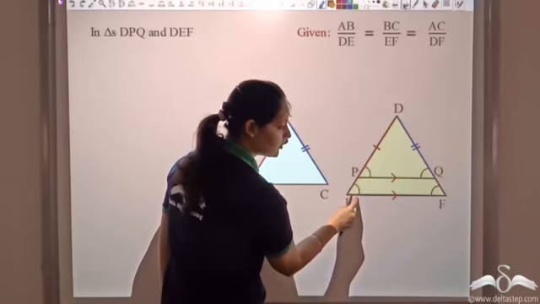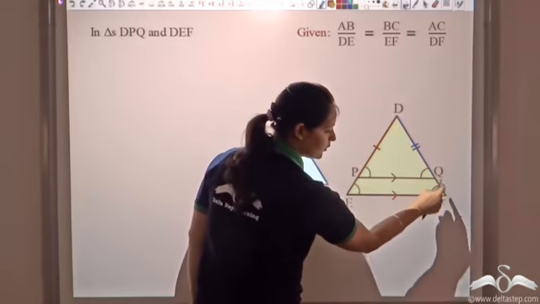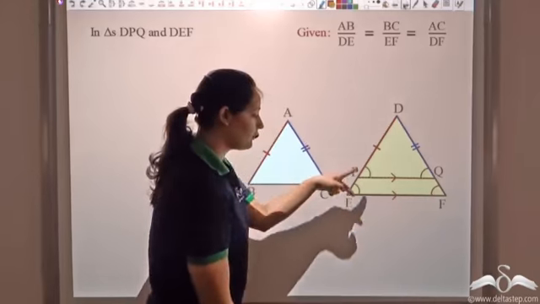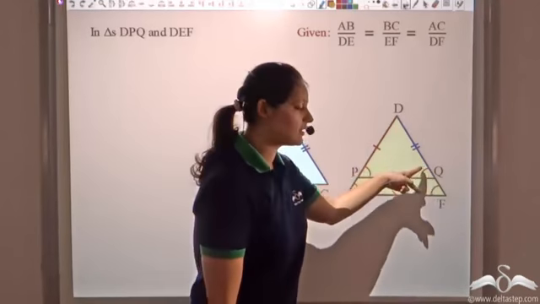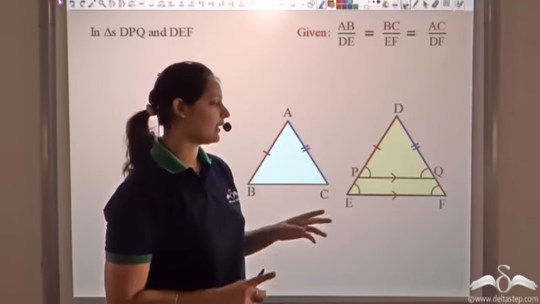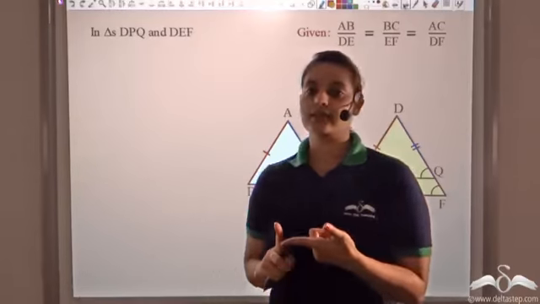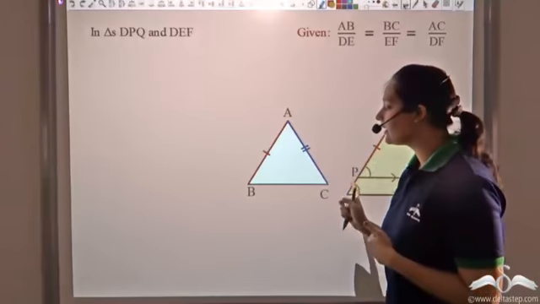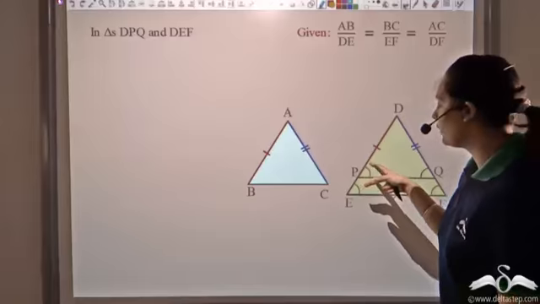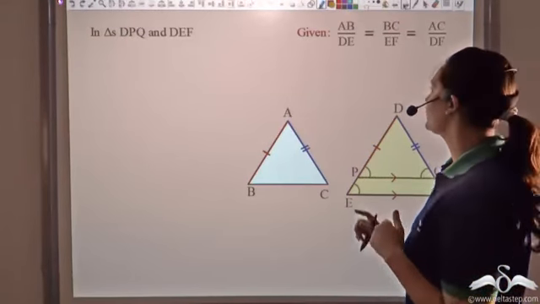This angle is equal to this, and DQP is equal to angle F. So I have one pair of equal angles, I have a second pair of equal angles. If two corresponding angles are equal, I can say that these two triangles would be similar. Why? Because of the angle-angle criterion. By the angle-angle criterion, whenever two angles of corresponding triangles are equal, the triangles will be similar.